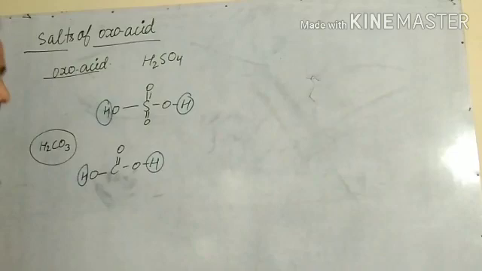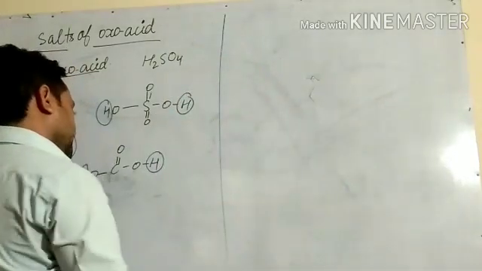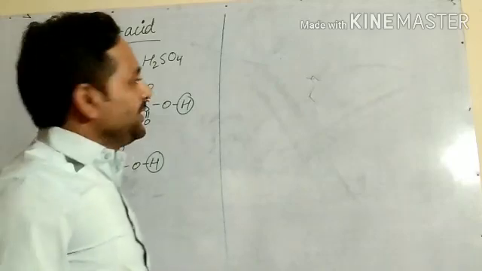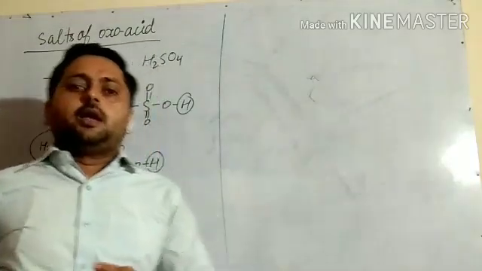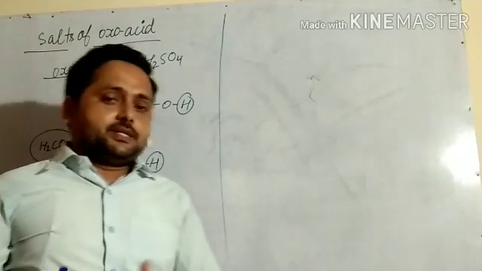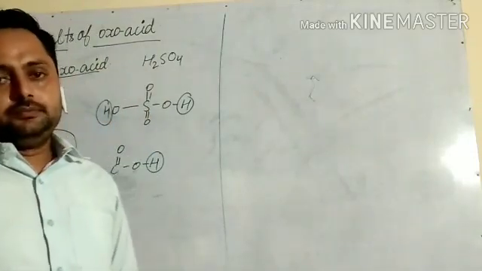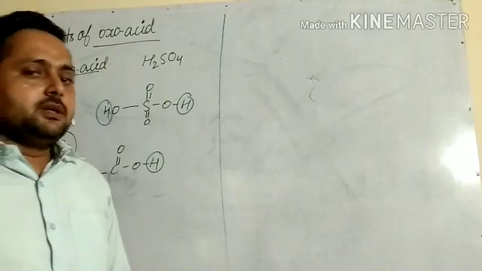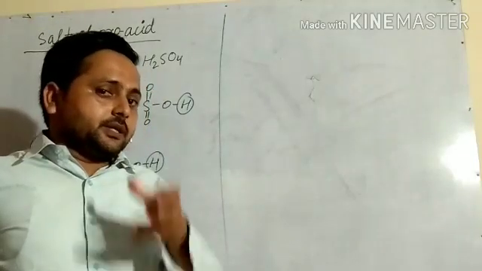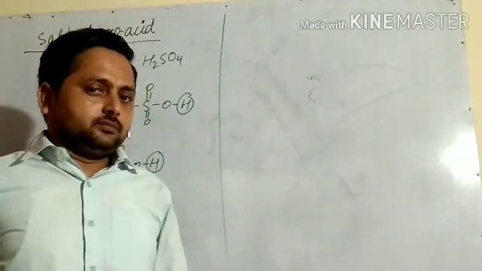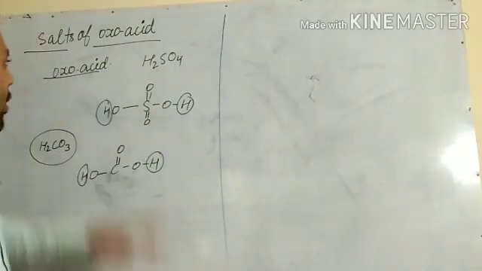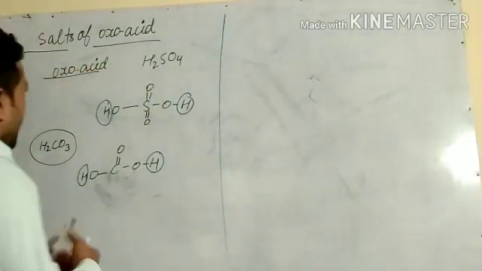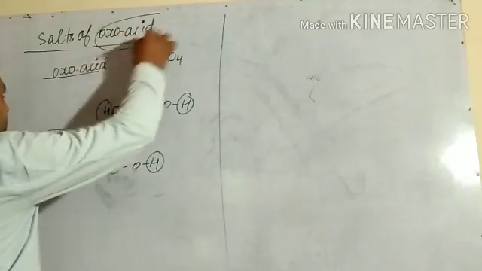In class 10 you have already studied that acids give protons, means an acid contains a proton. Here, oxoacid is a little different.